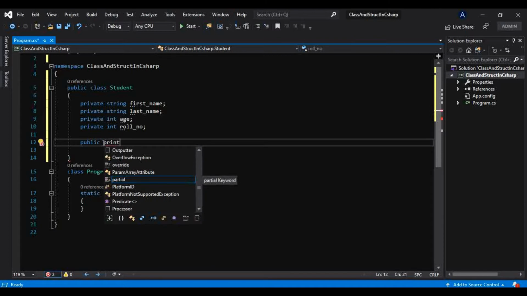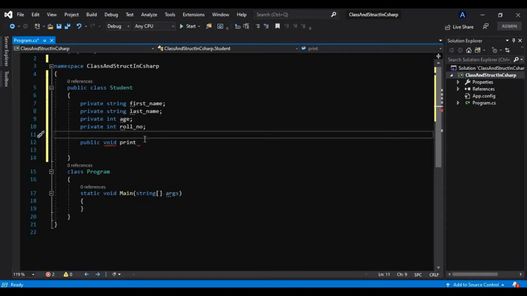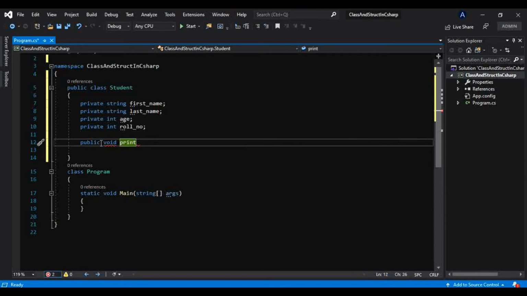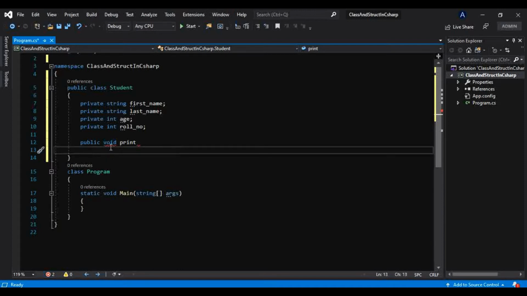It will return nothing, it will directly print that name, so I am taking this return type as void. But don't worry about that also. I will be explaining all these things as well, what a return type is, what the arguments are, what the methods are. We will be discussing them in great detail. Just don't worry about them for now.